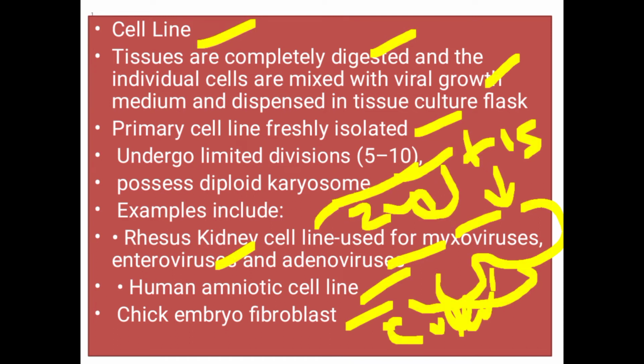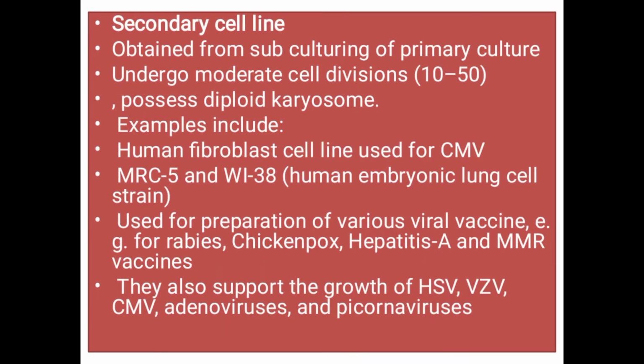But the main problem of primary cell line is that you should subculture it. You cannot maintain its generation. It has limited growth division of 5 to 10, and you should maintain it in the lab. So to maintain the cell line, you should perform secondary cell line.